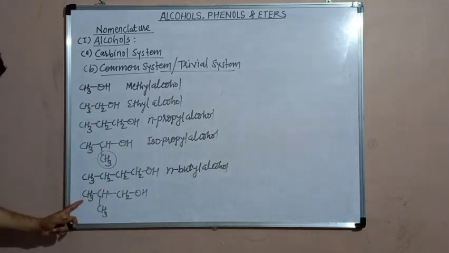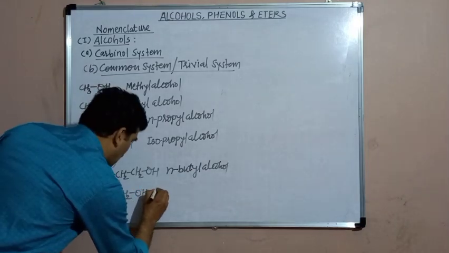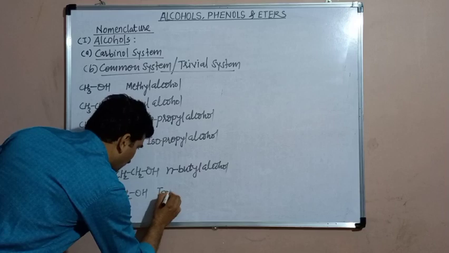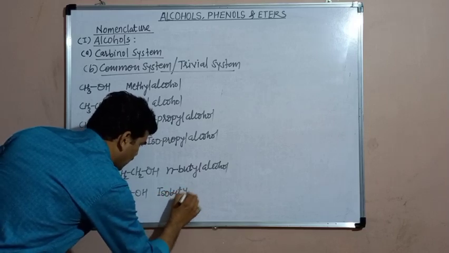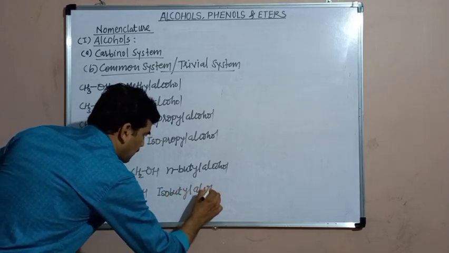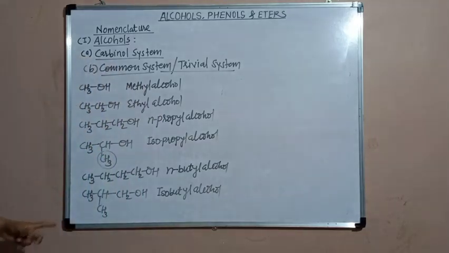This is also a butyl group. 4 carbon atoms are here. But the suitable prefix will be iso. Therefore, its common name will become isobutyl alcohol.